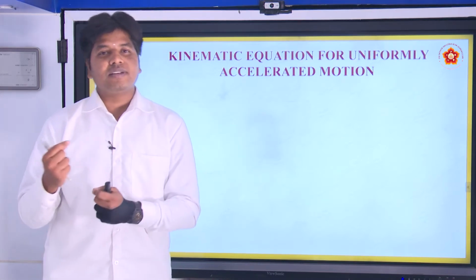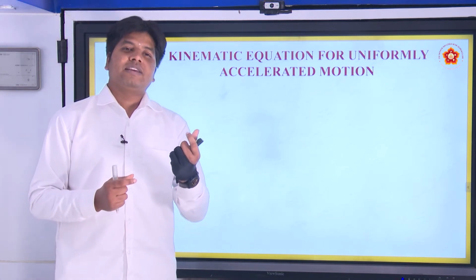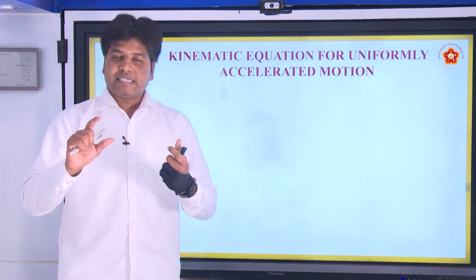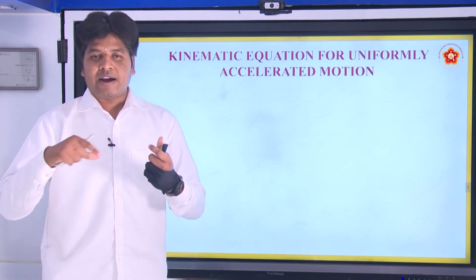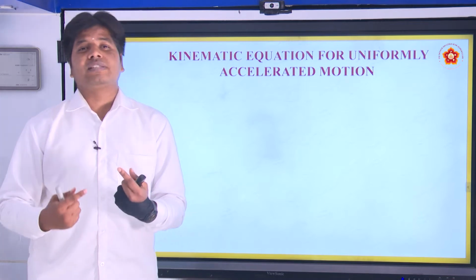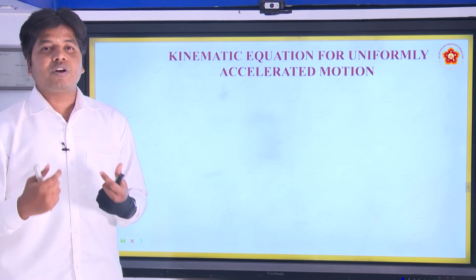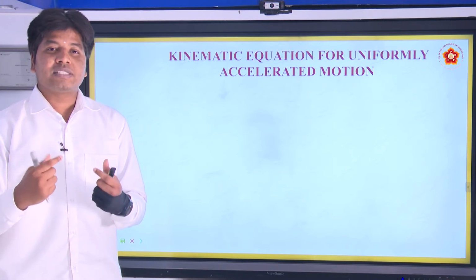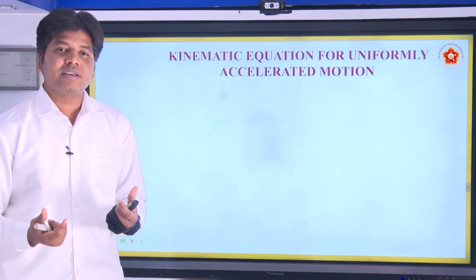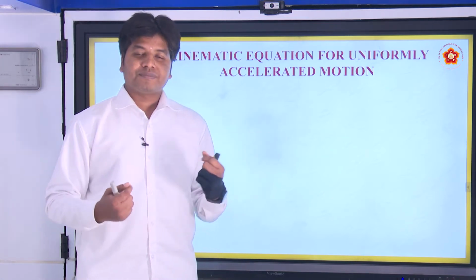If the acceleration keeps increasing or decreasing, then the change of velocity is increasing or decreasing. That is non-uniformly accelerated motion.